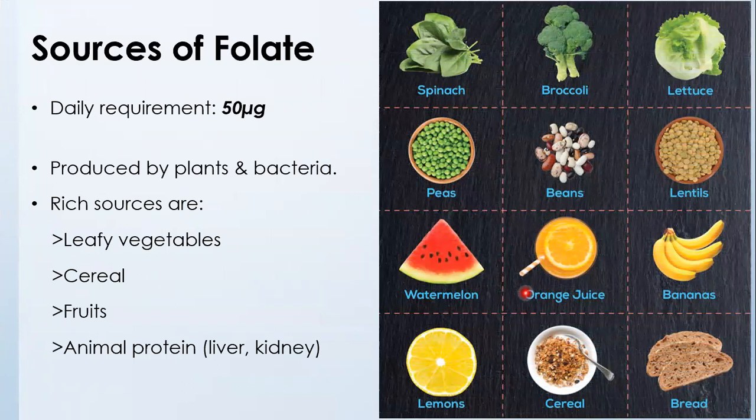Then we come to sources of folate. Daily requirement is about 50 microgram, which is produced by plants and bacteria. The rich sources include leafy vegetables like spinach, broccoli, lettuce, peas, different types of cereal, and fruits like watermelon, bananas, and animal protein, liver, kidney.